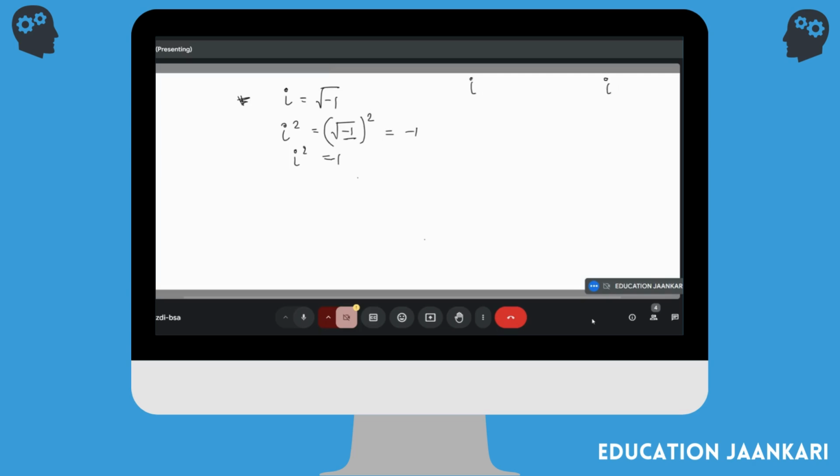I'm going to write them side by side also. Iota was square root of minus 1. When I did iota squared, I got minus 1. But now if I do iota cubed, what can iota cubed be? Iota cube can be written as iota squared times iota, because 3 can be written as 2 plus 1 or 1 plus 2. Whenever two things are getting added in the power, you can write them separately with a multiplication.